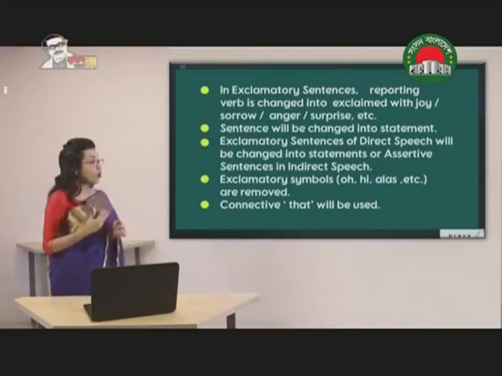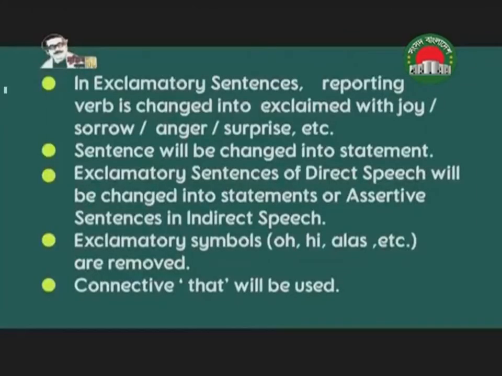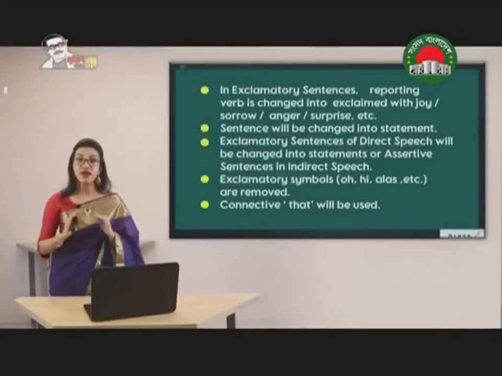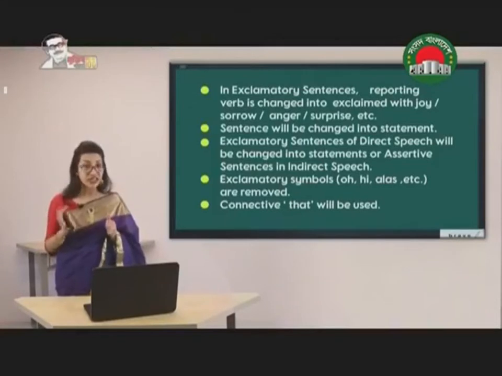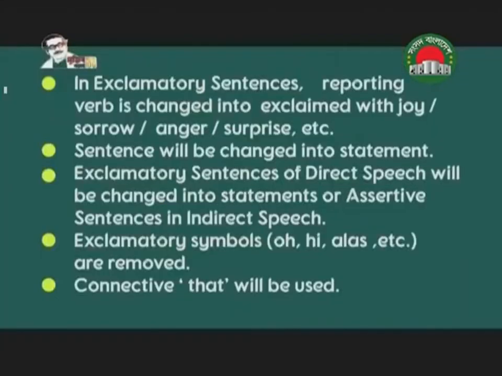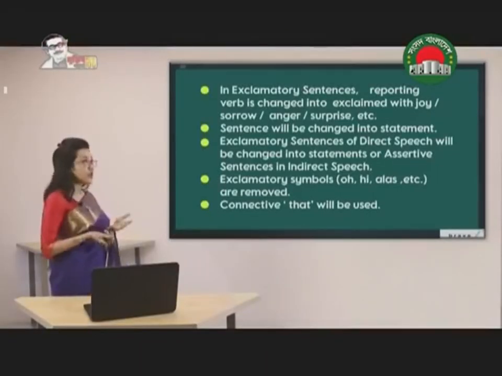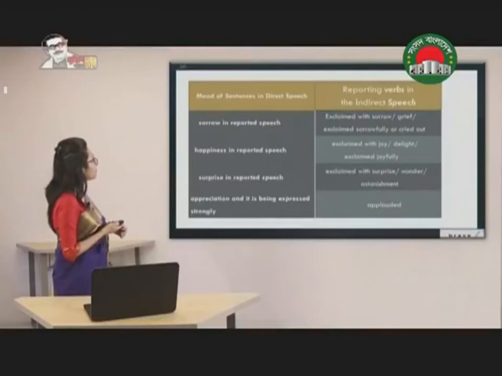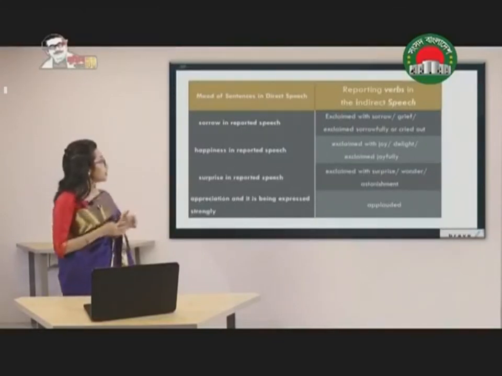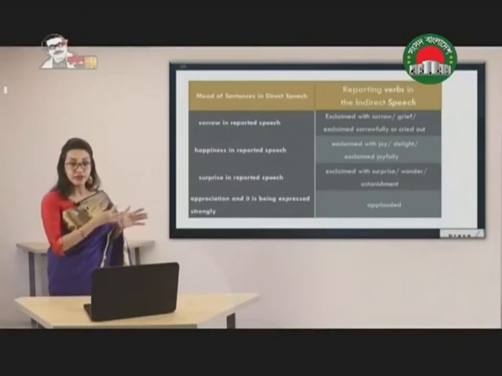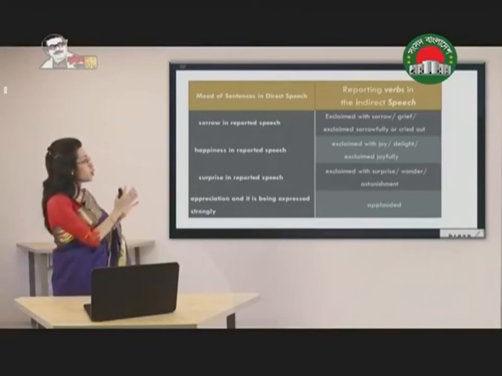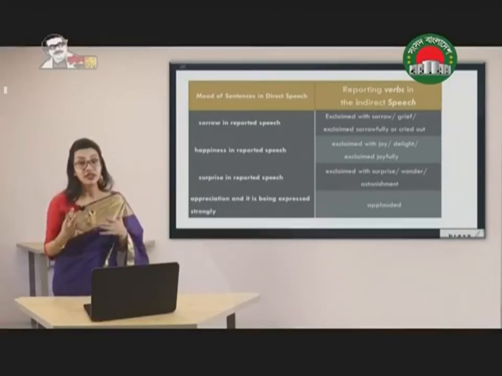Exclamatory symbols, oh, hi, alas are removed. So any kind of interjections are going to be omitted or deleted. Connective that will be used: we are going to use that as a conjunction or a linking word. Now here there are some moods given, and we have also shown how it can be changed.